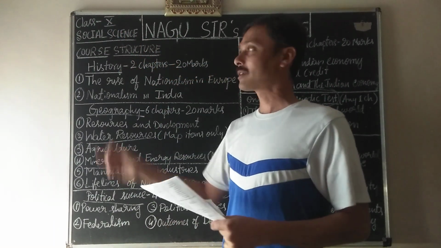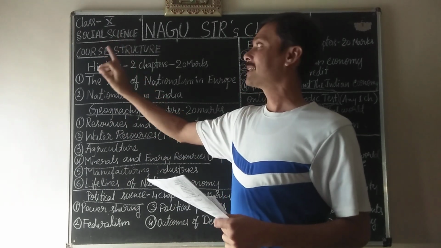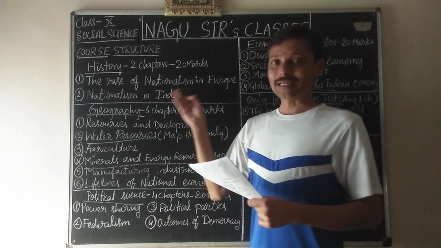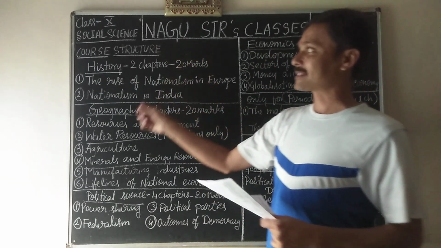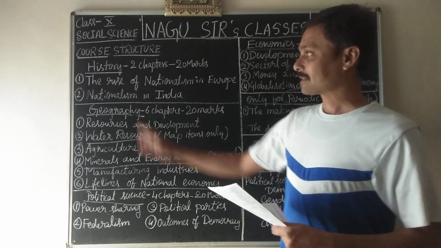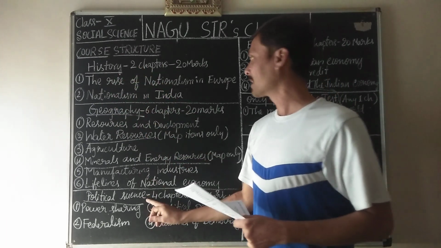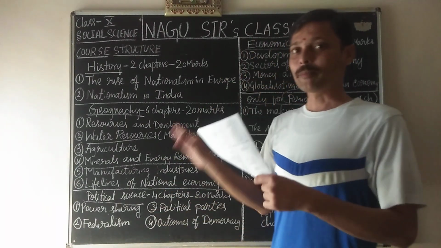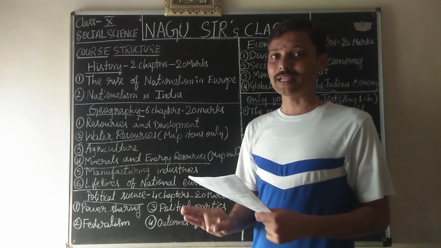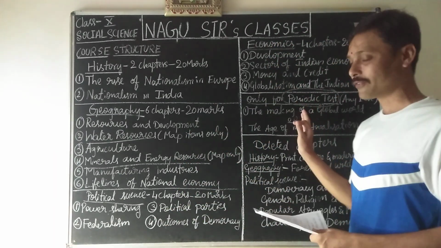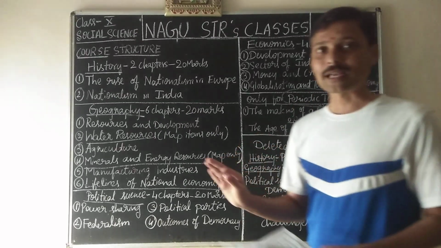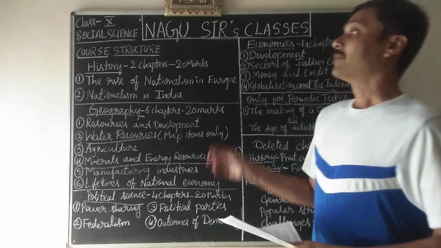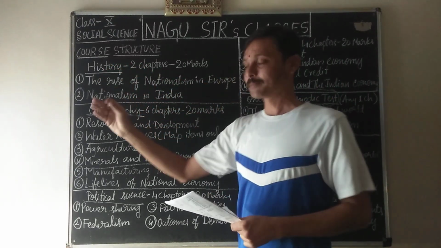Today we are going to discuss the class 10 Social Science CBSE course structure. In CBSE, for 10th standard, 4 subjects are there: history, geography, political science and economics. In these 4 subjects, how many chapters you should study only for examination, how many chapters only for periodic test, and how many chapters have been deleted completely, which you need not worry about. First, let's start from history.